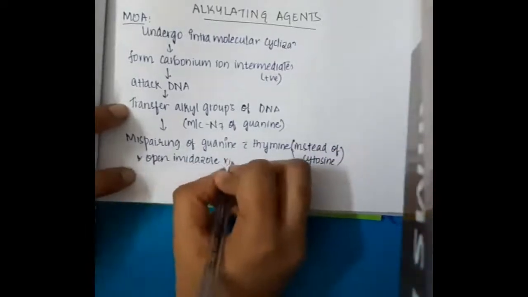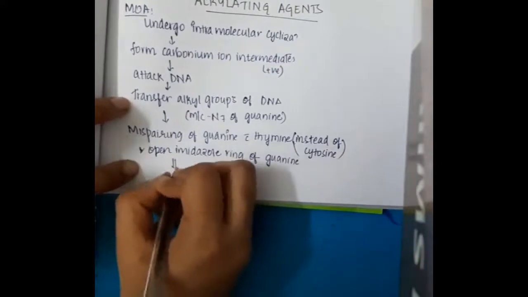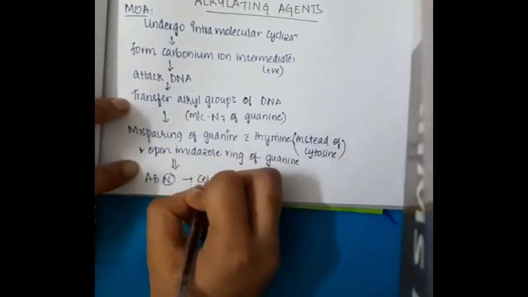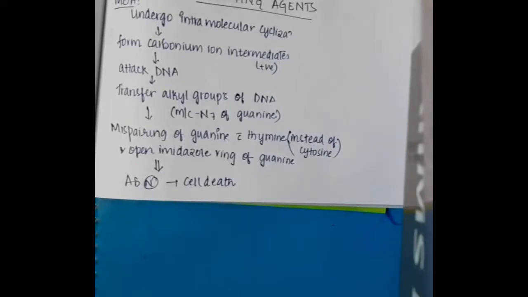It also opens the imidazole ring of guanine, and thus this will result in abnormalities in the cell, causing cell death. Because of the transfer of alkyl groups to the DNA there will be mispairing of the base pairs, and thus the DNA will break down, resulting in cell death.